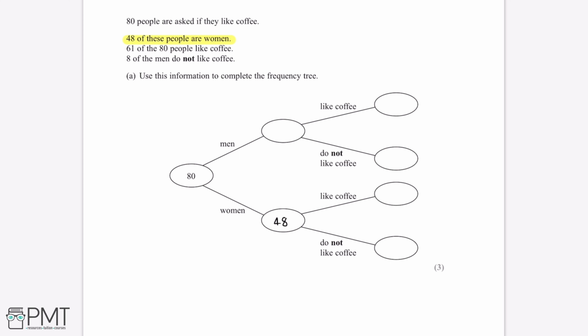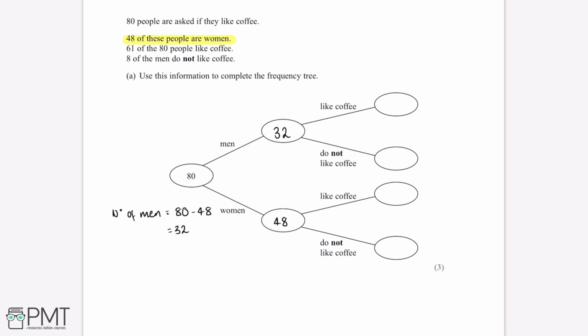So now from this information, if there are 80 people in total, and 48 of these 80 people are women, then this means that the number of men is equal to 80 minus 48, which is 32. So now we can fill this into the men row.